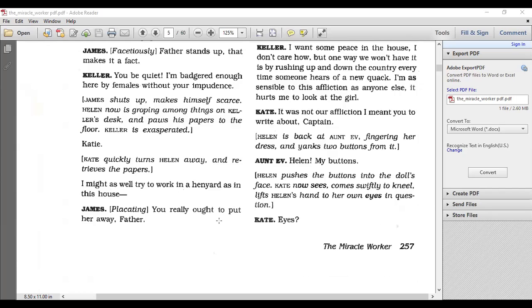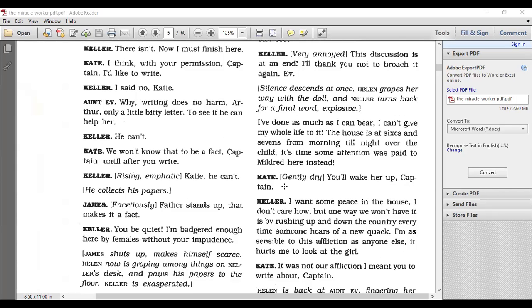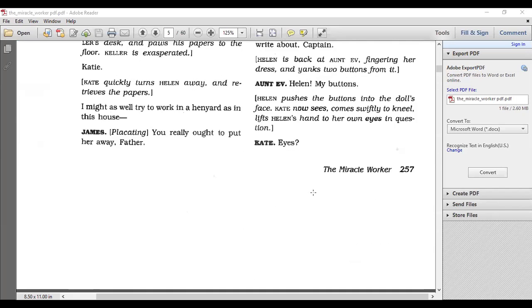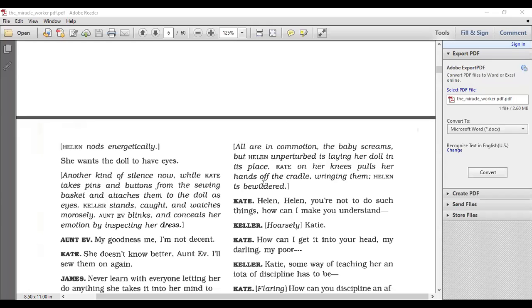Remember earlier when Mr. Keller was speaking, he says some attention needs to be given to Mildred. And she says, shh, you'll wake her up, Captain. And I told you that Mildred is the second child between Kate and Keller. So Kate and Keller together have two children. They have Helen and they have Mildred. Mildred is a baby in a cradle. This is the part where Helen acts out of control and drops the baby out of the cradle, because she wants to substitute her doll in the cradle.